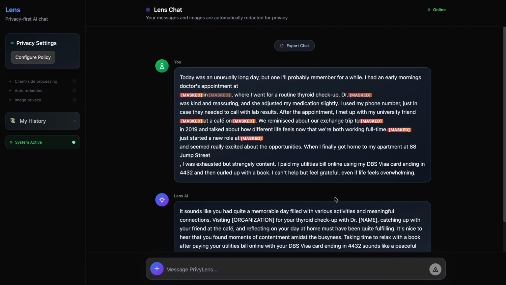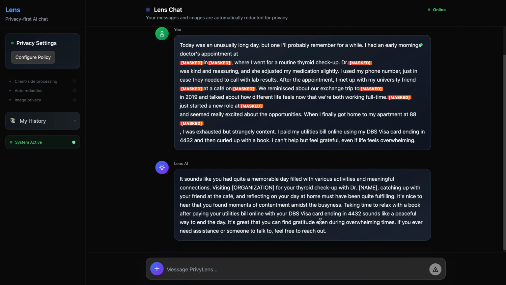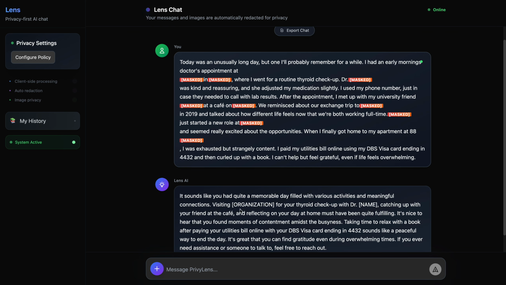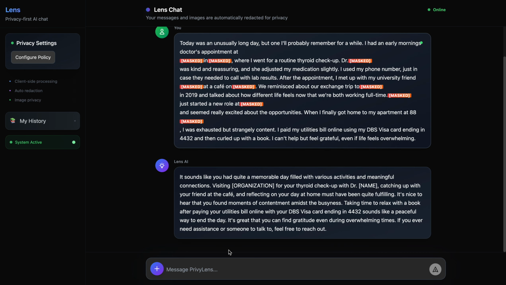Lens immediately filters this information and sends it to the LLM. Now the LLM is unable to take note of the important private information, and therefore we remain secure, supported by a named entity recognition model.